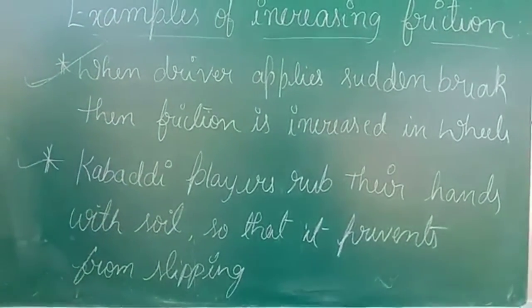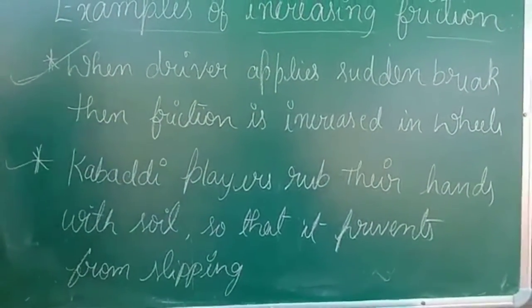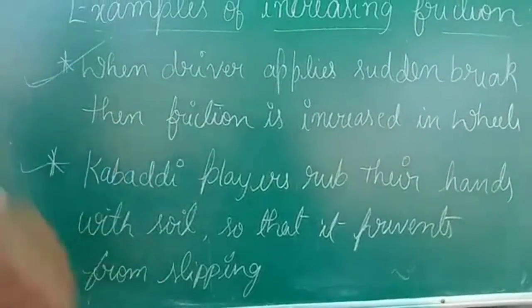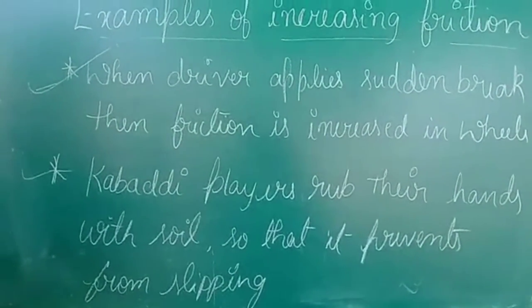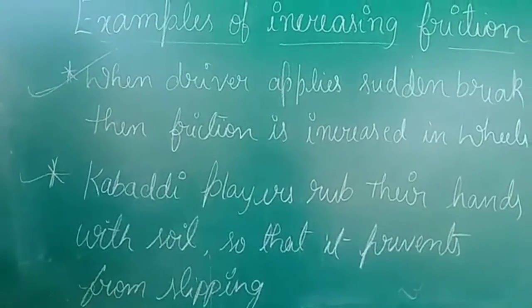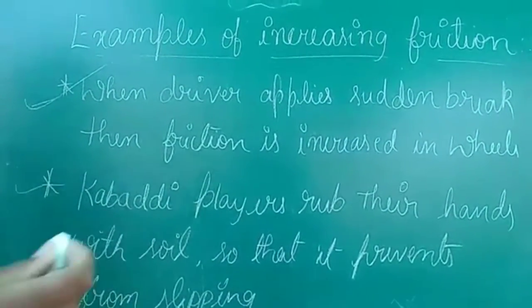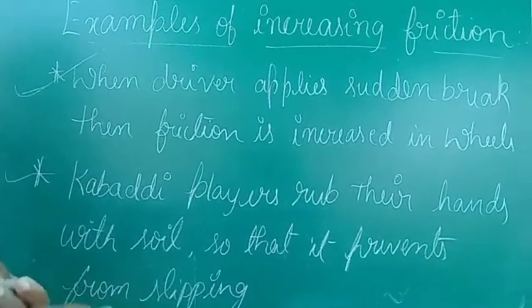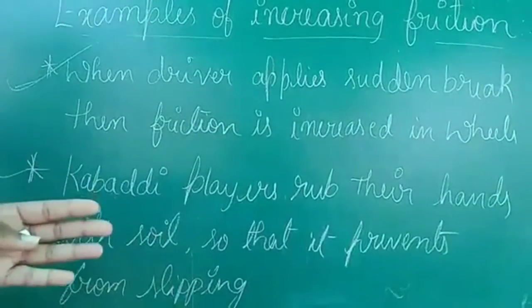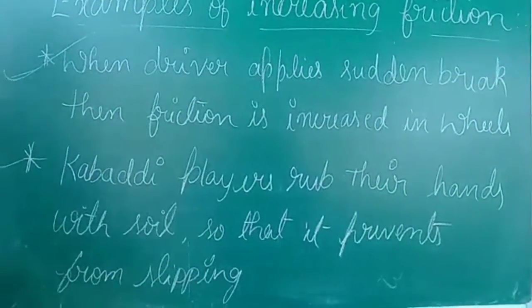And the second example: kabaddi players rub their hands with the soil so that it prevents them from slipping. What happens is, when the player who is going to go to the opposite court, before he enters that court, he just rubs his hand with the soil which is there in that place, and then he enters the other court.